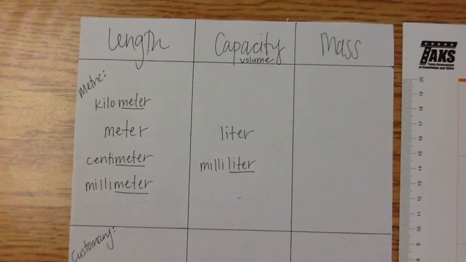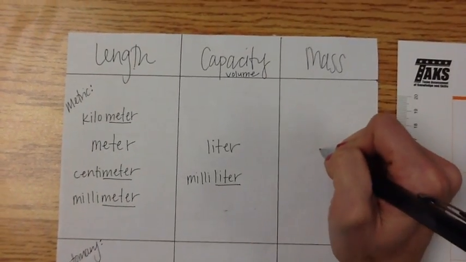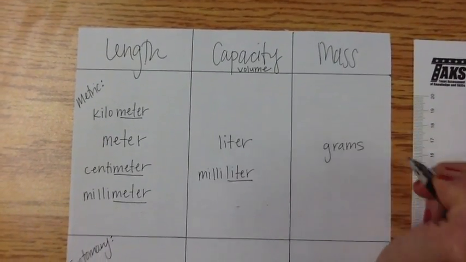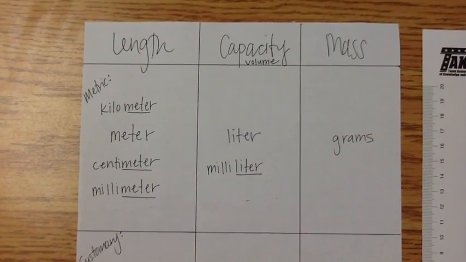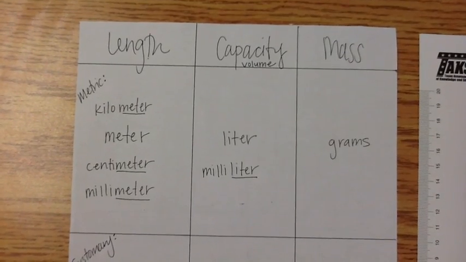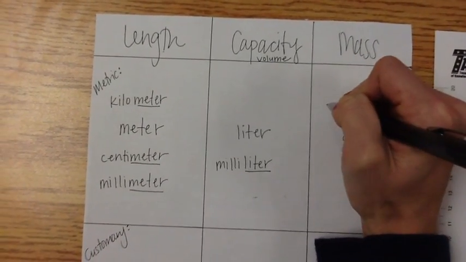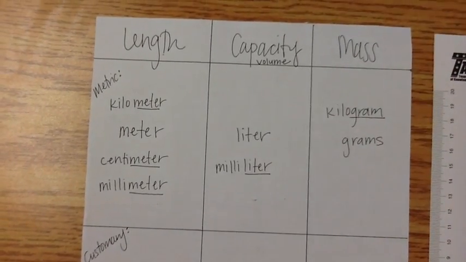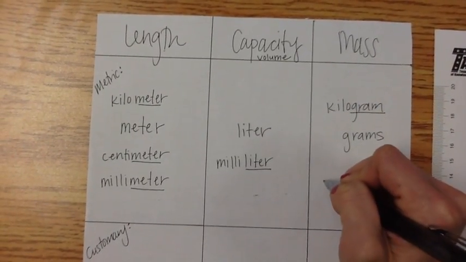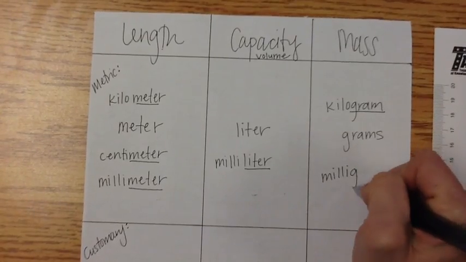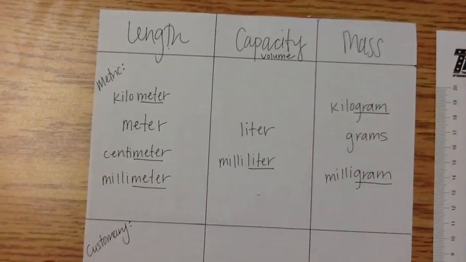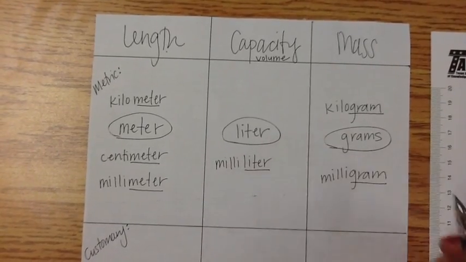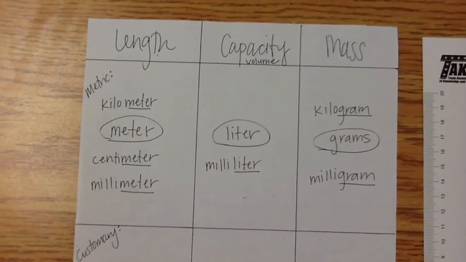And then for mass, we use this in science all the time. We measure in grams, not like a graham cracker. So we do kilogram, gram, there's the base word, or milligram. There are our three big bases. It's simple.